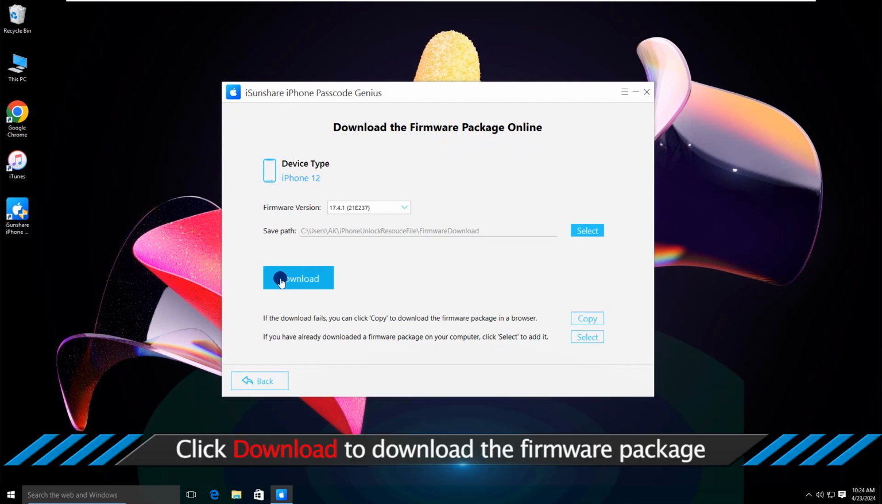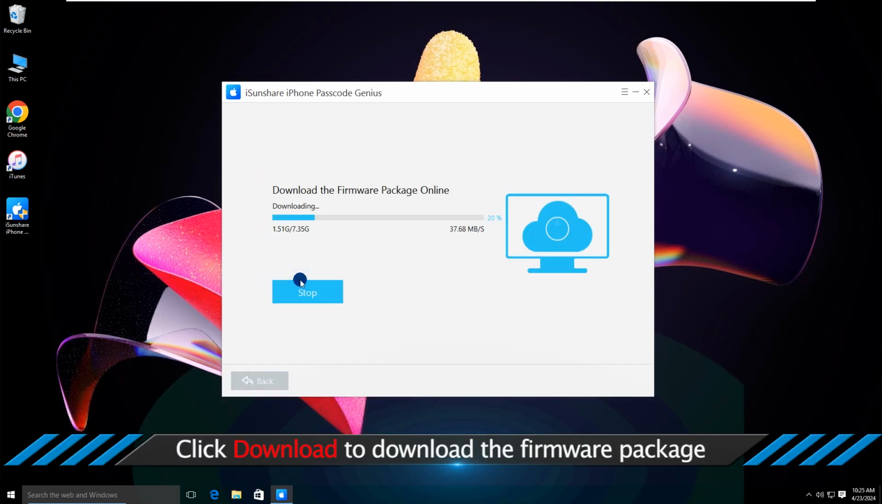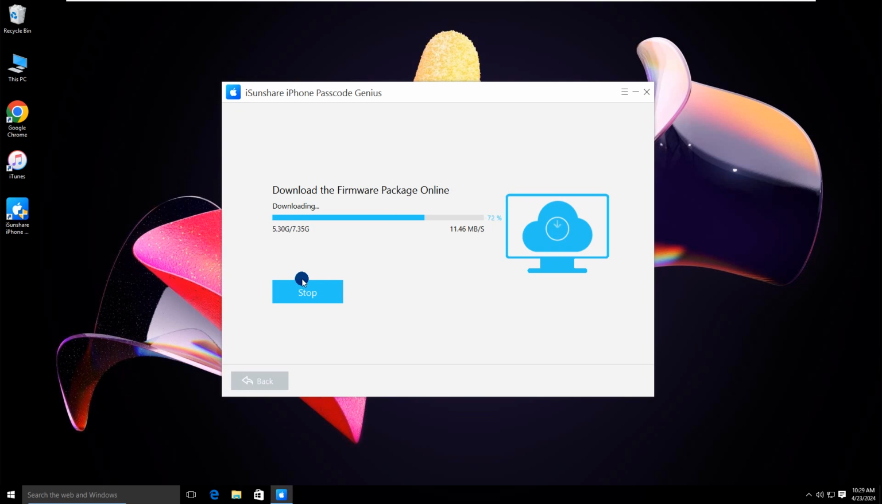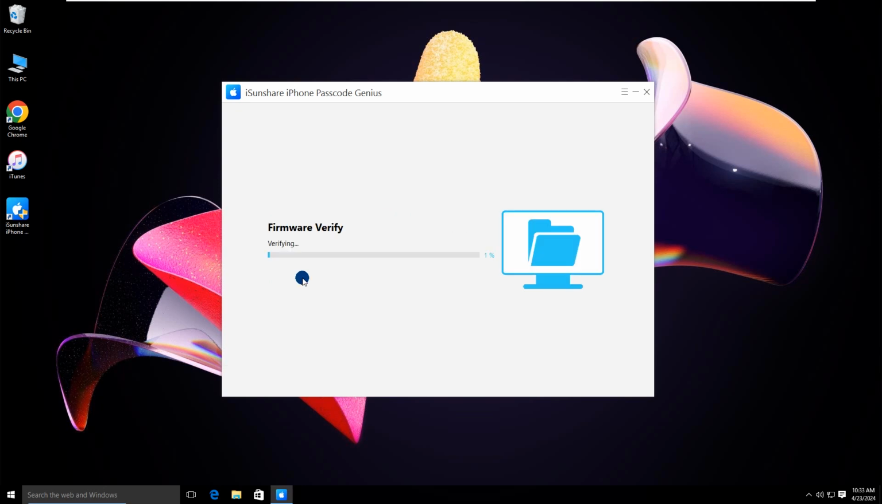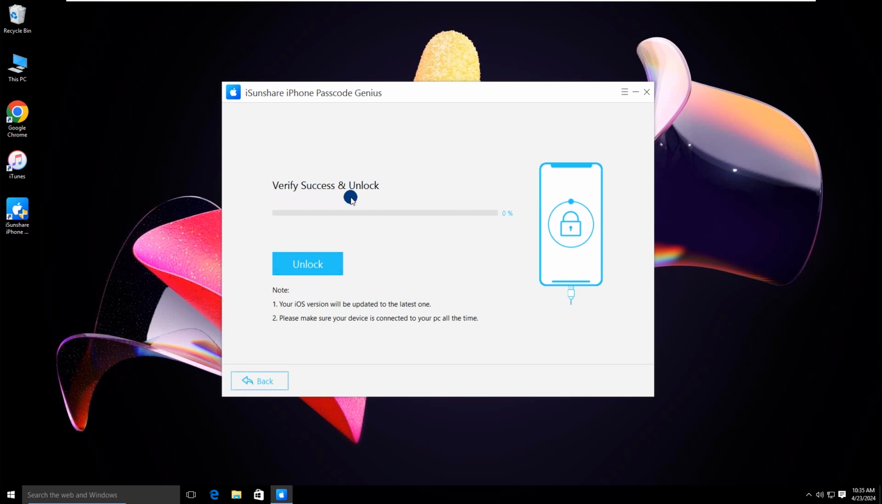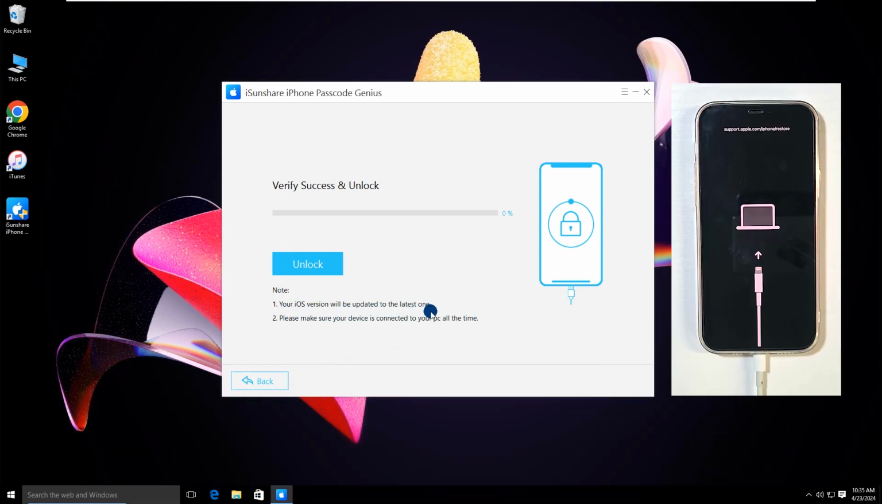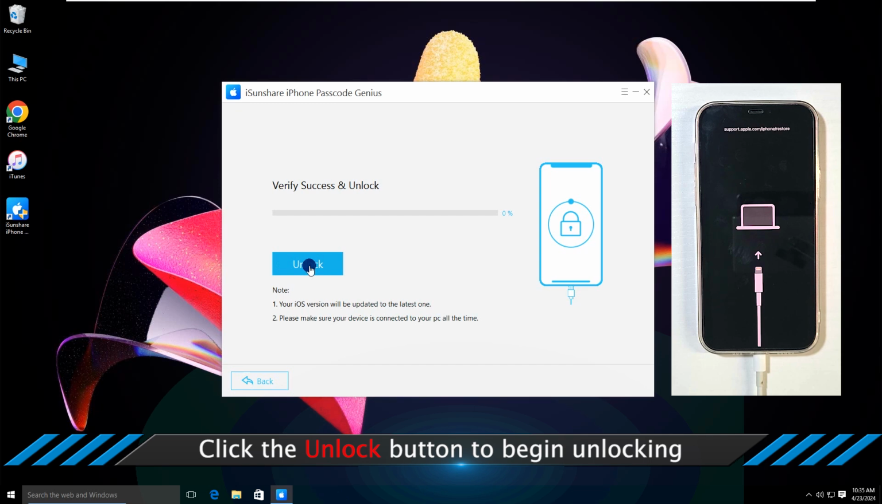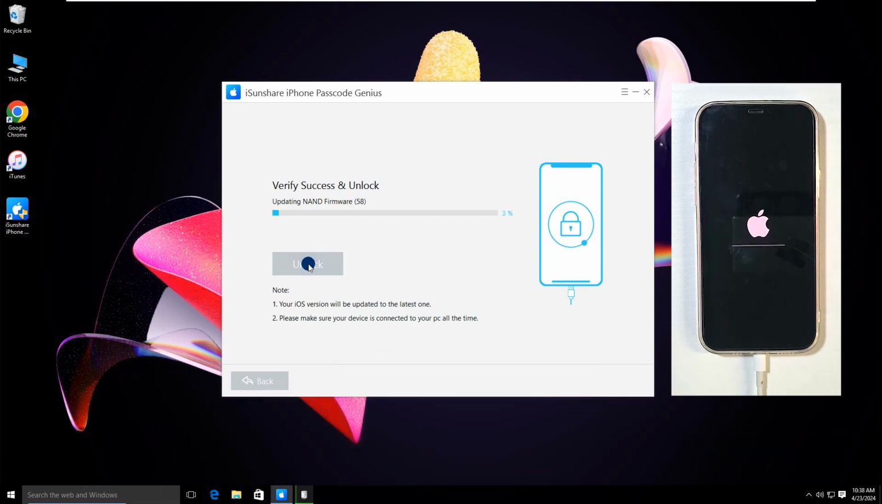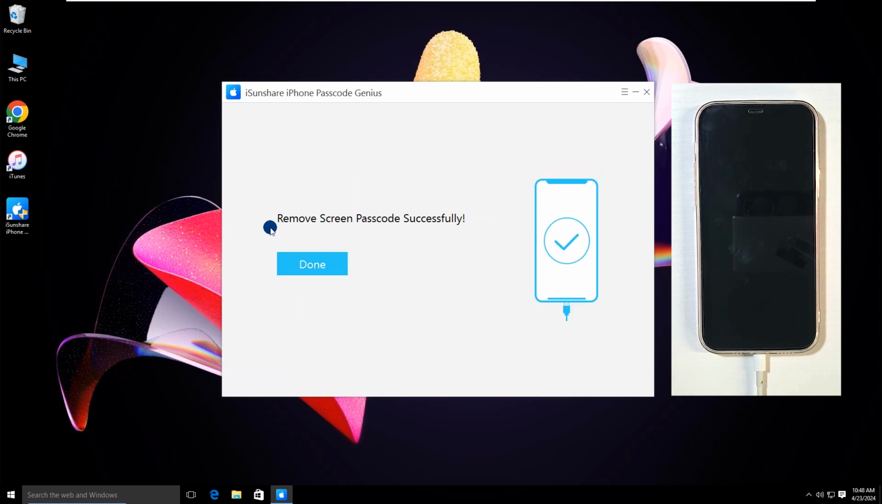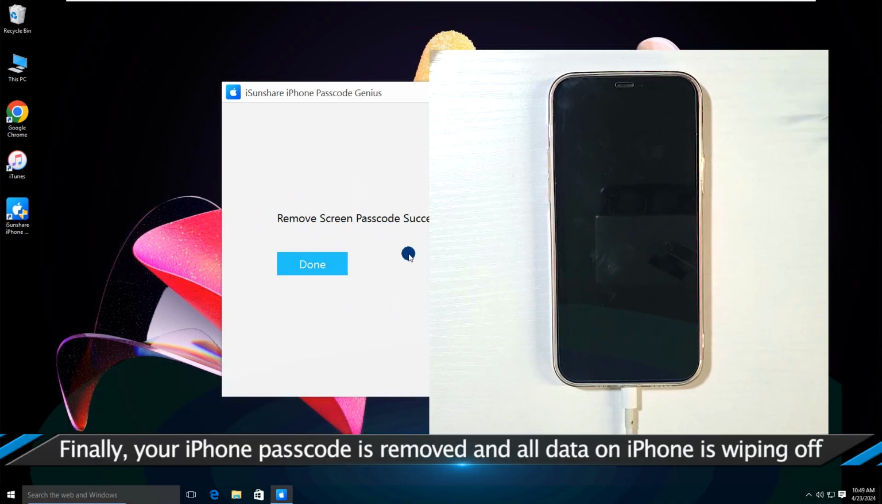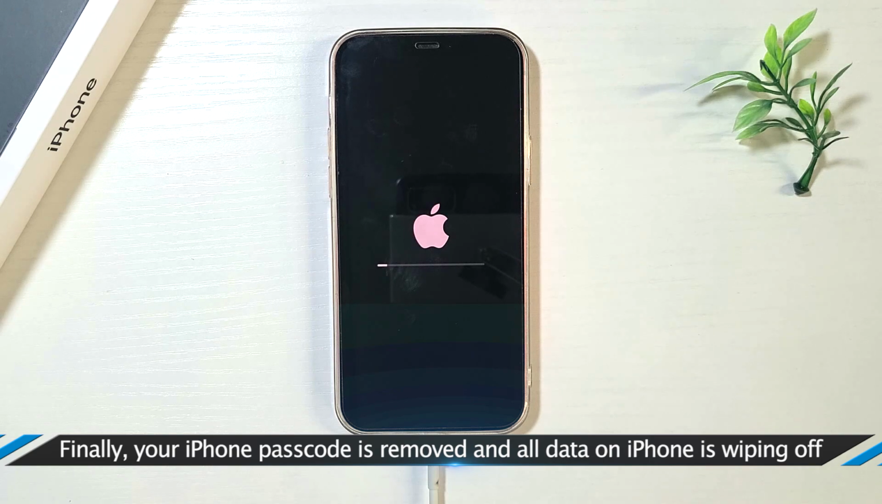Click Download button to download the firmware package. You should pay attention to the notices. Click the Unlock button to begin unlocking. Finally, your iPhone passcode is removed and all data on iPhone is wiping off.